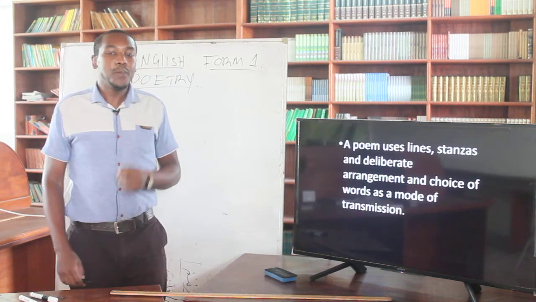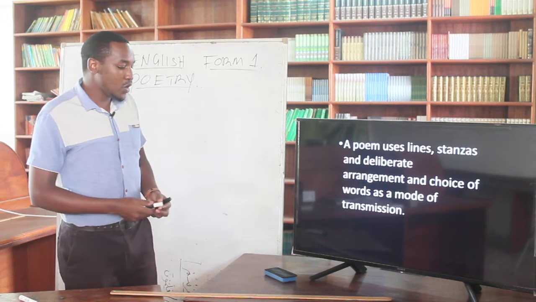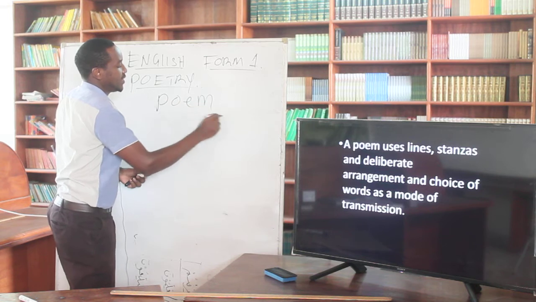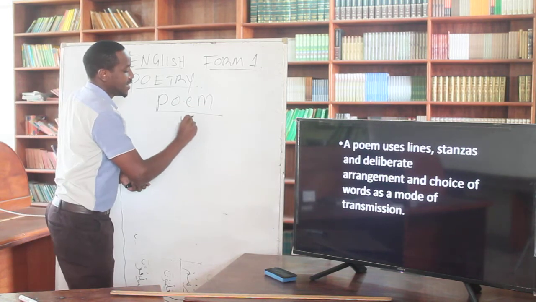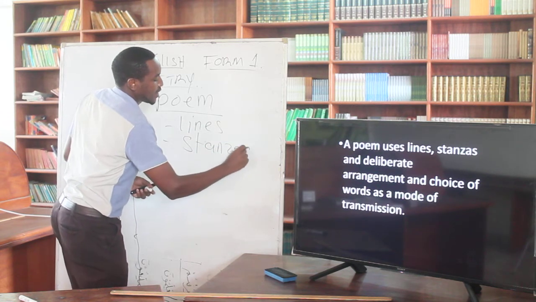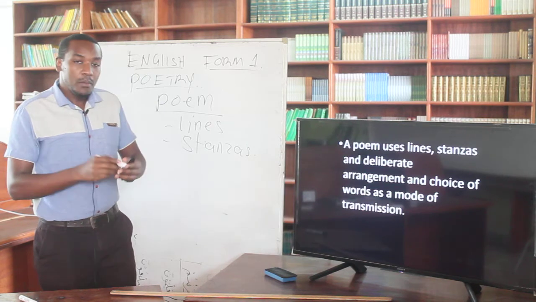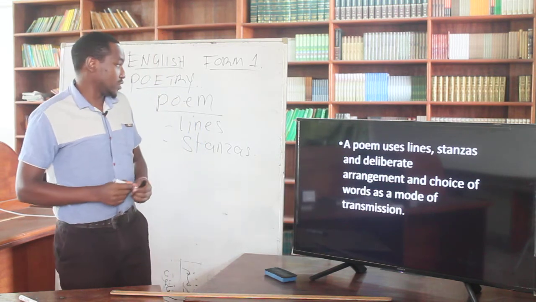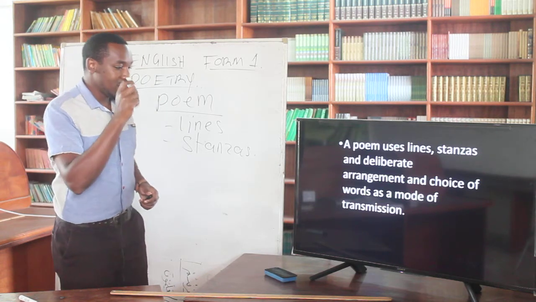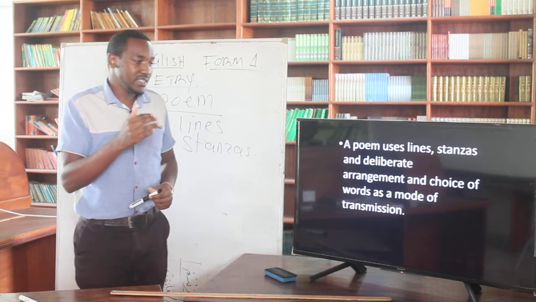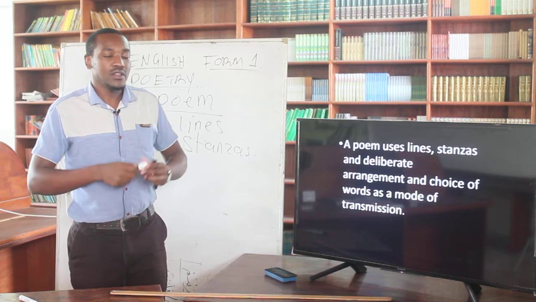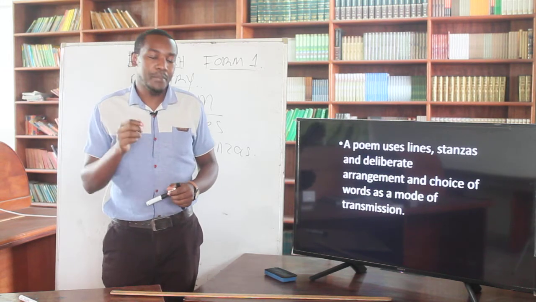Now, a poem uses lines. As we are all aware, in poetry, or when we say a poem, we have lines, and these lines make up stanzas. In normal writing, we have prose writing, where we simply have sentences, and these sentences convey certain information, and several sentences form a paragraph.